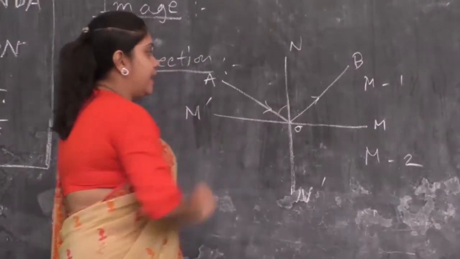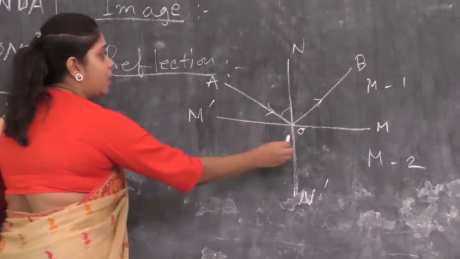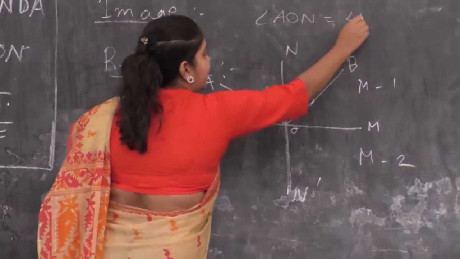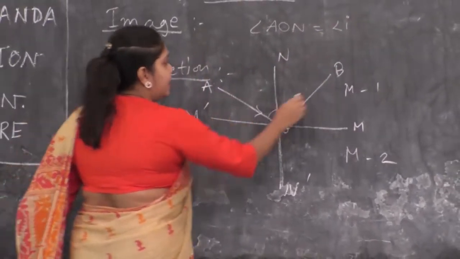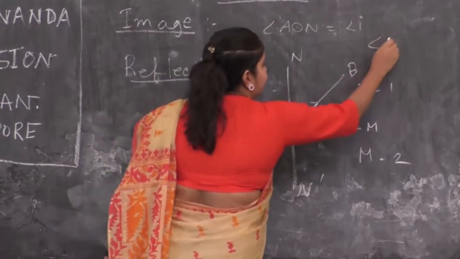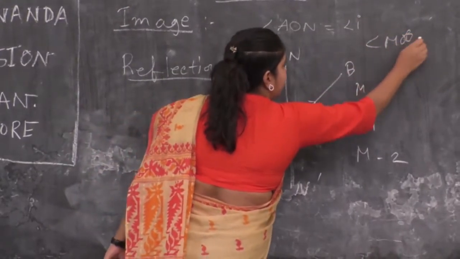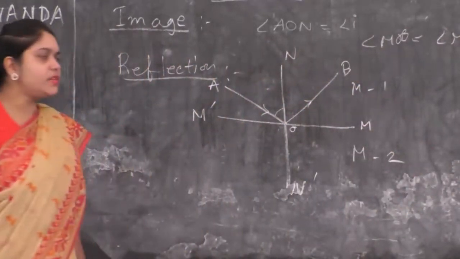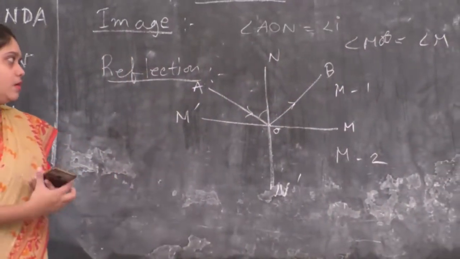Here, what is the name of this angle? Angle AON is the angle of incidence, and angle MOB is the angle of reflection. It has two laws.